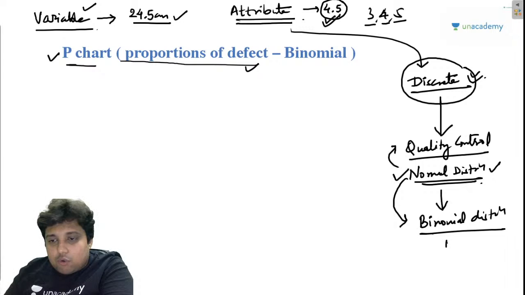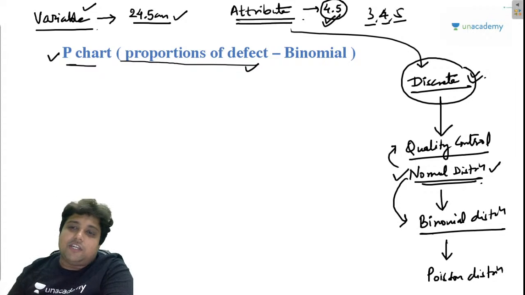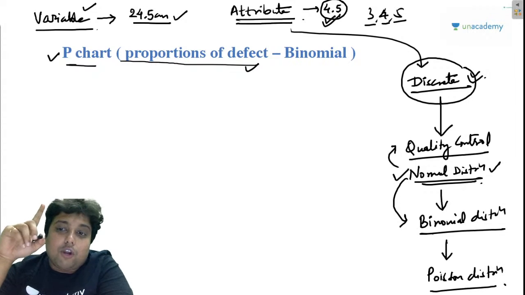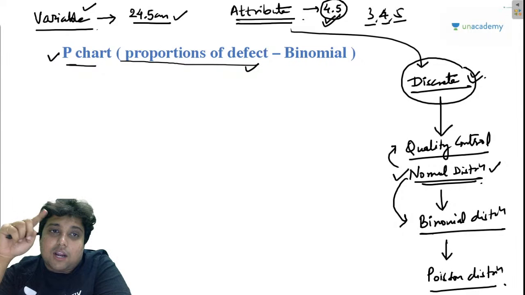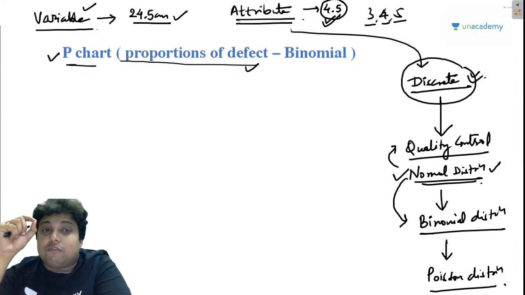And one more thing, through binomial we have obtained the Poisson distribution. Remember in PERT CPM I told you guys that the PERT graph is like a normal distribution curve, but basically the project duration in PERT follows the Poisson distribution function, right? Why?